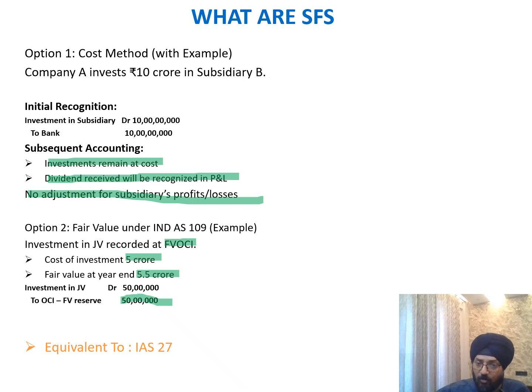So for the cost model, there is no subsequent impact on the investment in the cost, but whatever dividend would be received in the future, that will be credited to my P&L. But for fair value, if there's an increase in the value of the investment, that increased value needs to be recognized in my OCI. So we'll move to the next slide then.